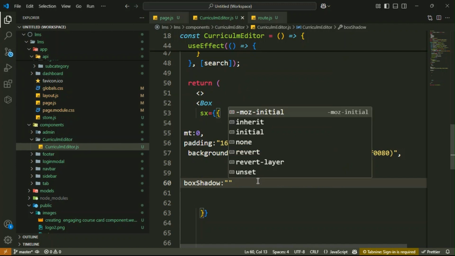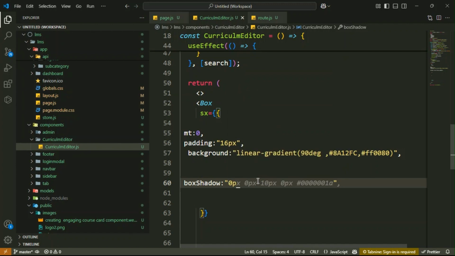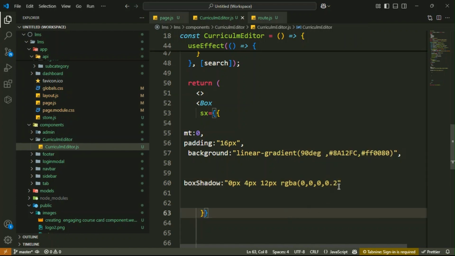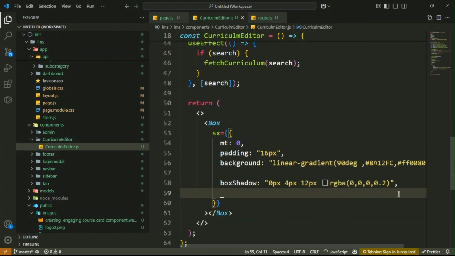Then inside the string write 0px, then 4px, then 12px, then rgba, and inside it write 0, then again 0, then 0, then 0.2. Okay, close the bracket. So this is a box shadow.